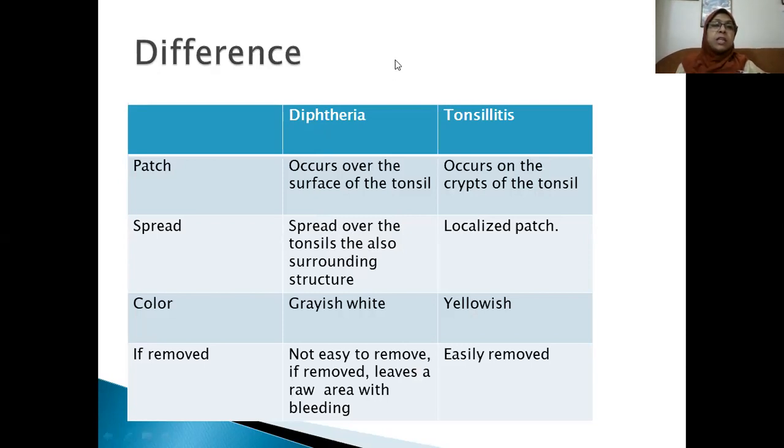Color of the diphtheric patches is grayish white. Here color is yellowish. Diphtheric patch is not easy to remove. If removed, it leaves a raw area with bleeding, but the patches due to tonsillitis are easily removed.